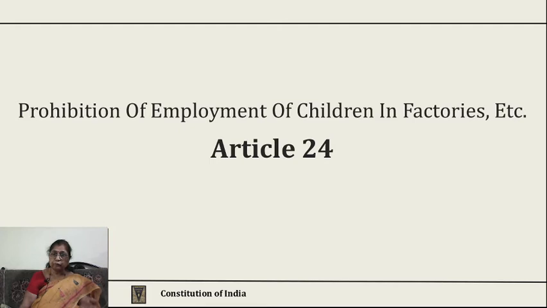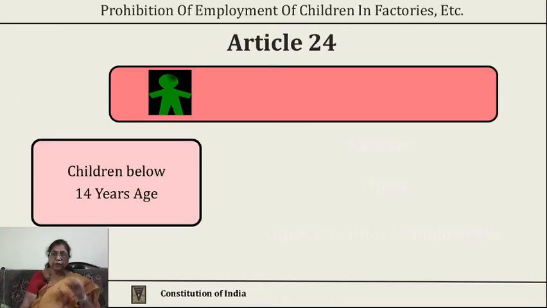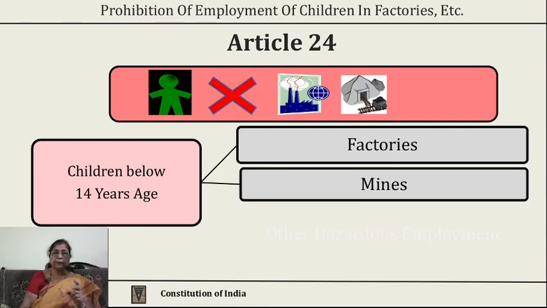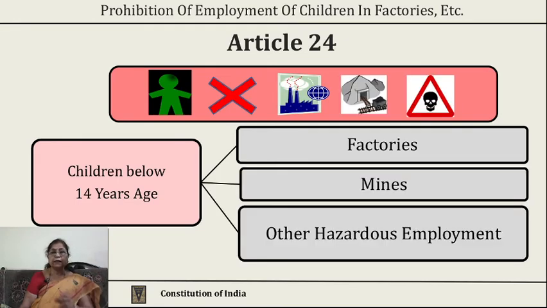Then the next article which we are studying is Article 24. Article 24 is relating to children. That is, again, exploitation of children should not be made. So there is a prohibition of employment of children in factories, etc. That is the marginal note or the heading of the article. It says that children below 14 years of age shall not be made to work in factories, mines, or other hazardous employment. This is the crux of Article 24.